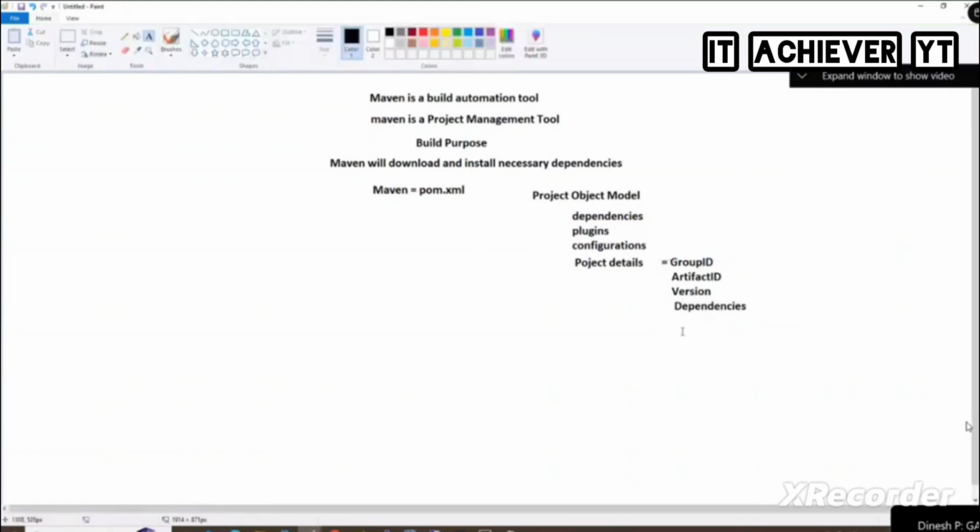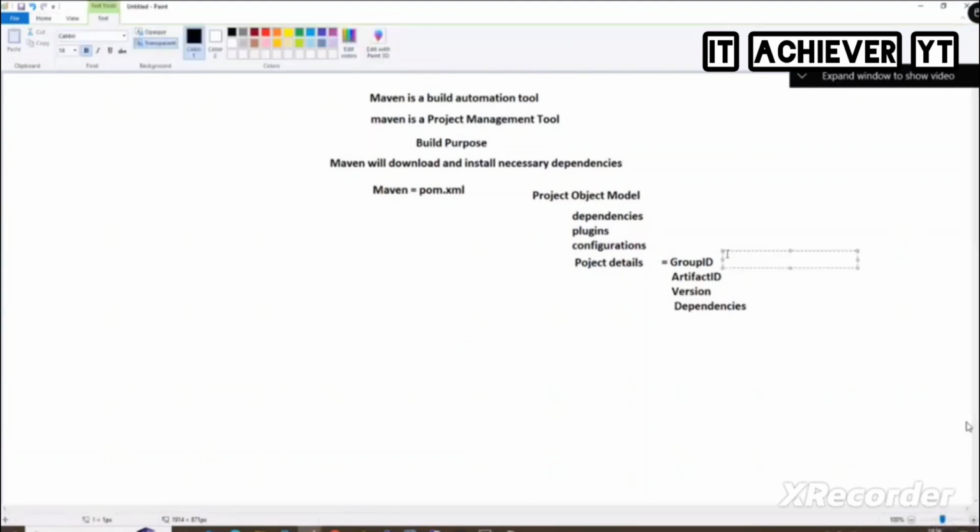So all these project details contain the group ID, which is related to the project. The artifact is related to the project module: the war file, jar file, and what details it contains. Version means the version of your application.